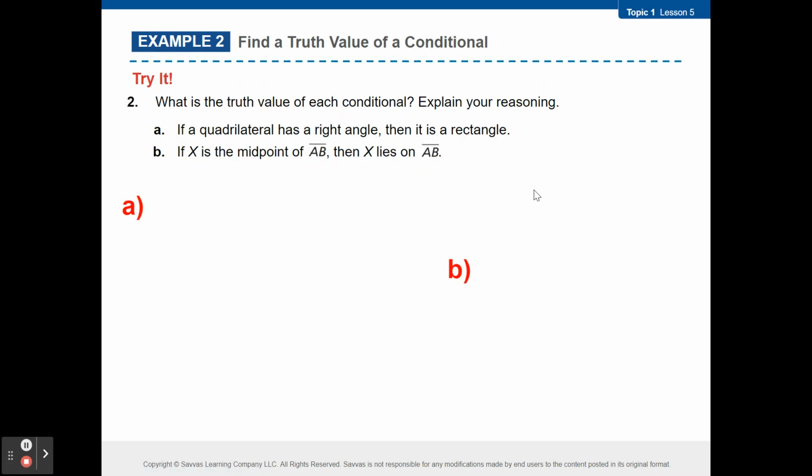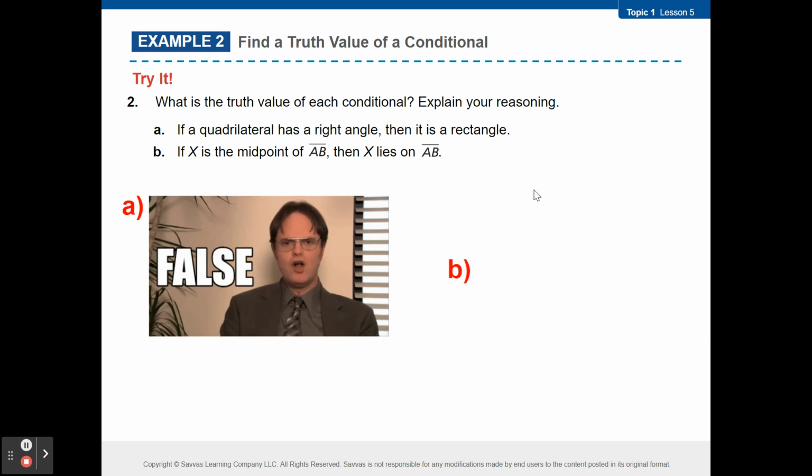All right. What is the truth value of each conditional? Explain your reasoning. If a quadrilateral has a right angle, then it is a rectangle. Show of hands. True. Show of hands for false. Nice. It's false. What could be a counterexample for that? Go ahead. Could be a square. It could be any shape that just contains a right angle. A right triangle, right? That's not a rectangle.